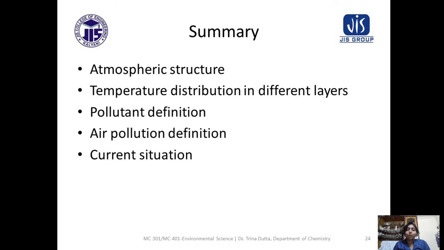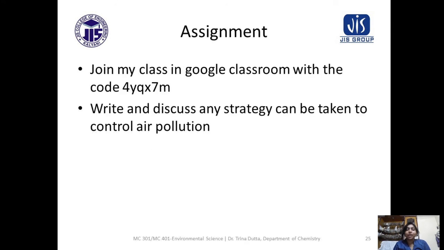So it is your task to think about reducing pollution. Your assignment is to join the class with the code. The code is given. You join the class and see all the study material, and write and discuss any strategy that can be taken to control air pollution.